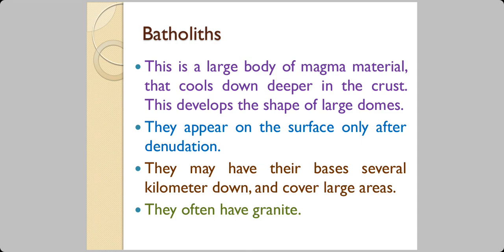Now, batholiths. This is a large body of magma material that cools down deeper in the crust. This develops the shape of large domes. They appear on the surface only after denudation. Denudation means erosion, the taking away of the surface soil. When the surface material is removed, then only you can see the batholiths. They may have their bases several kilometers down and they may cover very large areas below the ground. And often they have granite.